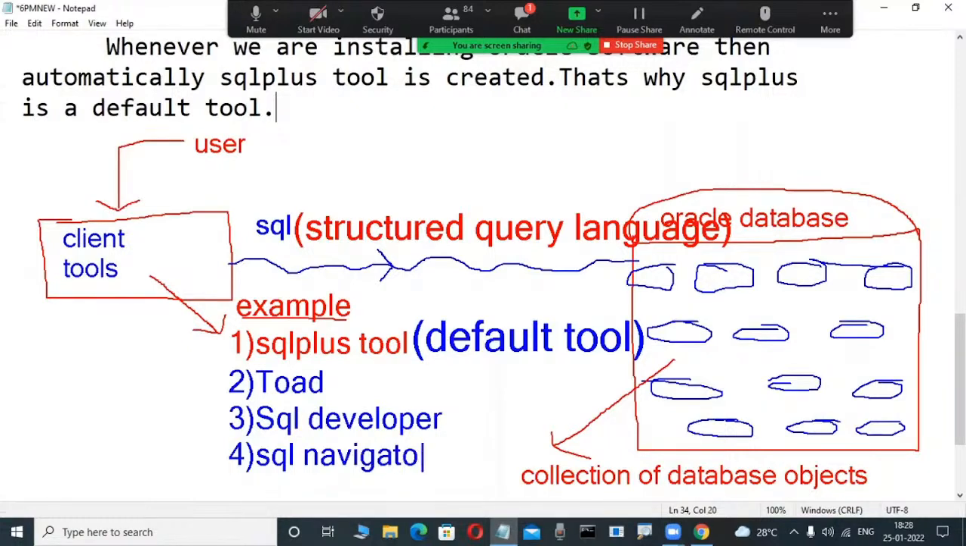Okay, these are all client tools. Yes, so Navigator is a tool. Through these tools we are connecting. But in our class, anybody installing Oracle means the SQL Plus tool is available. Toad, SQL Developer and SQL Navigator are not available.